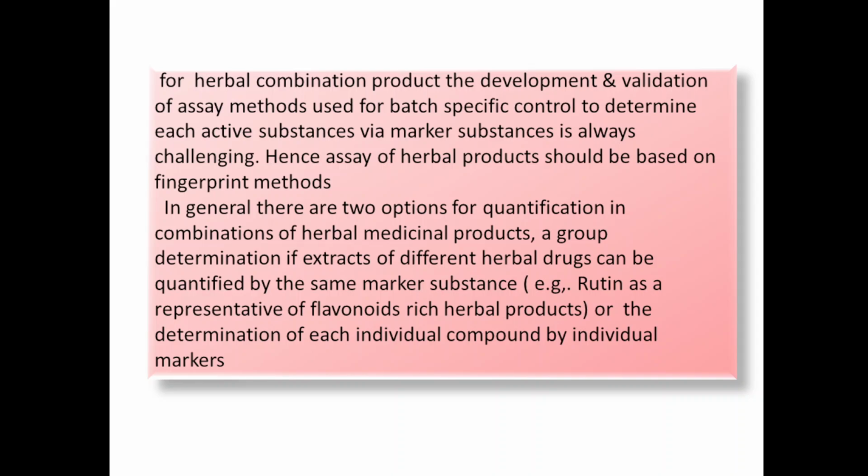These are the two different techniques which are used for quantification and identification or isolation of active constituent. So active constituent can be isolated, or identified, or elucidation of structure should be done, or quantification is done by using HPLC, TLC, HPTLC, or IR spectroscopy, NMR spectroscopy, mass spectroscopy.